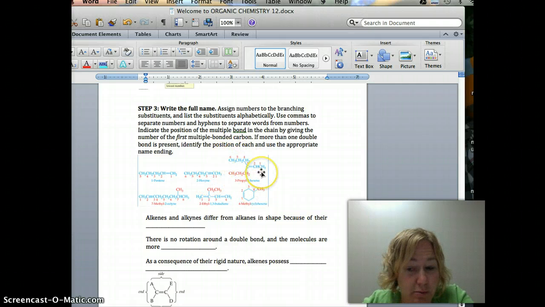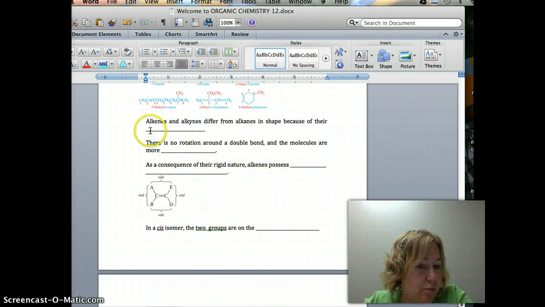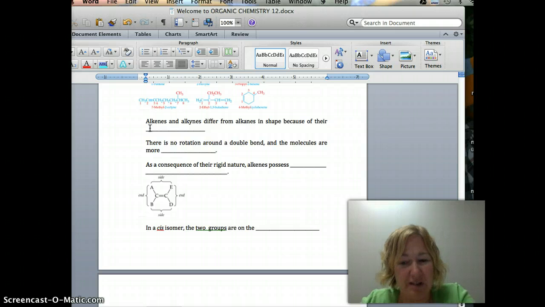In this case, do you remember this one from earlier? 1, 2, 3, 4, 5, 6. And then you have a propenyl group. So that's on the third. 3-propenyl-2-hexene. It takes a little time. You do a few of them, you get used to it. Just follow the rules. It's not horrible. It's just getting used to naming them.